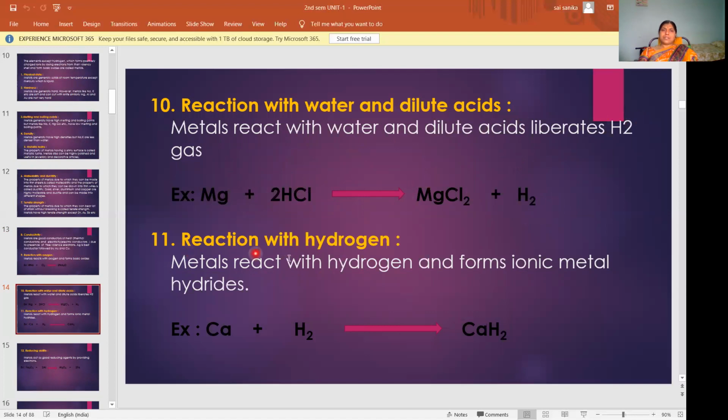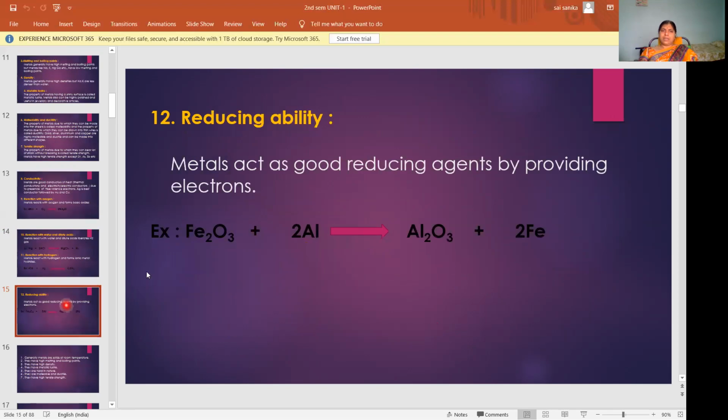Then 11, reaction with hydrogen. Metals react with hydrogen and form ionic metal hydrides. So when a metal reacts with hydrogen, the products are called hydrides, and they are ionic metal hydrides. Calcium plus hydrogen gives calcium hydride. Similarly, sodium plus hydrogen gives sodium hydride.